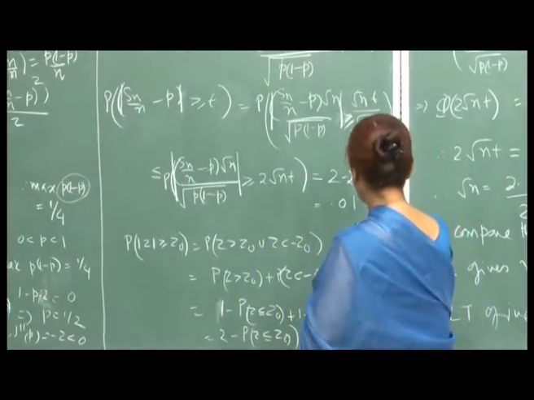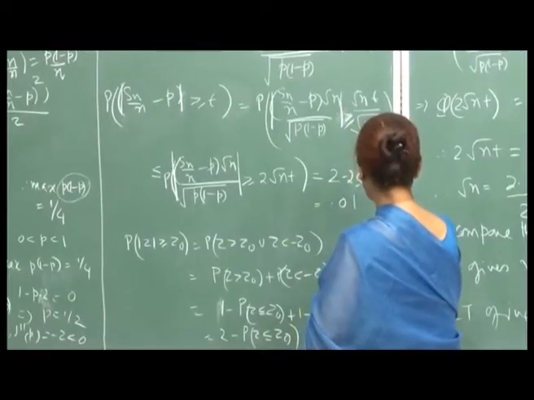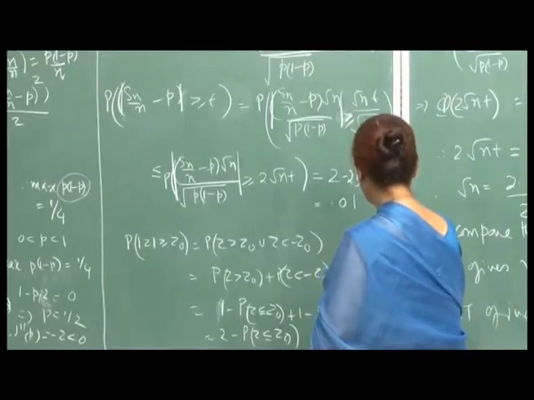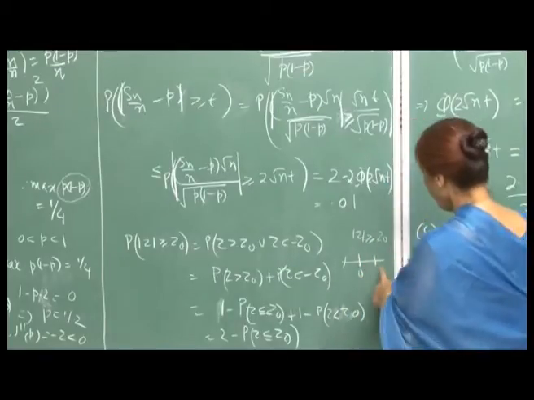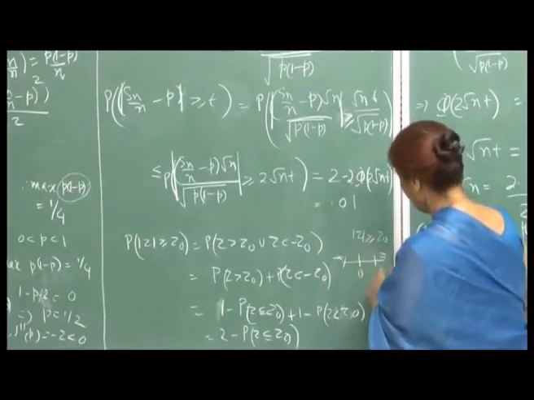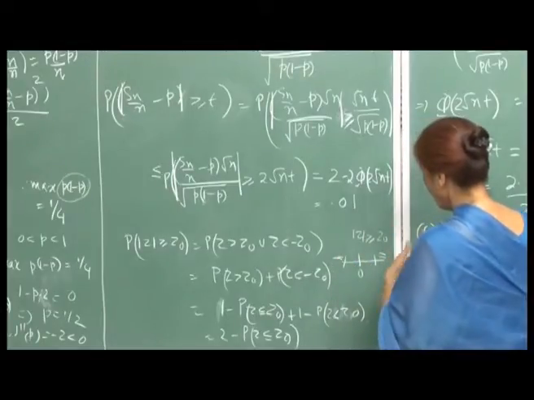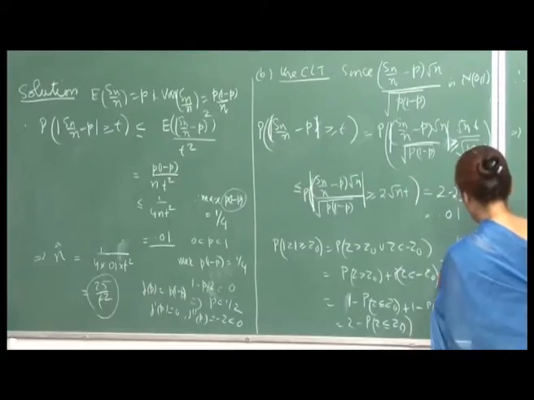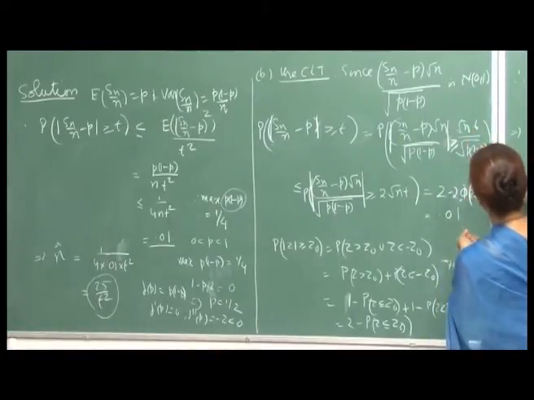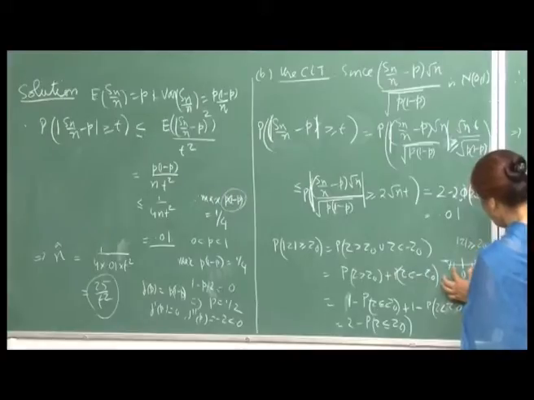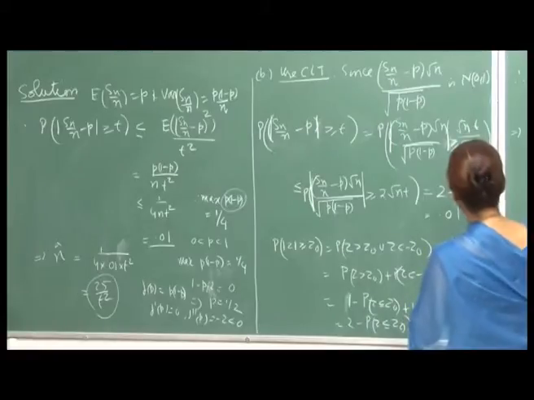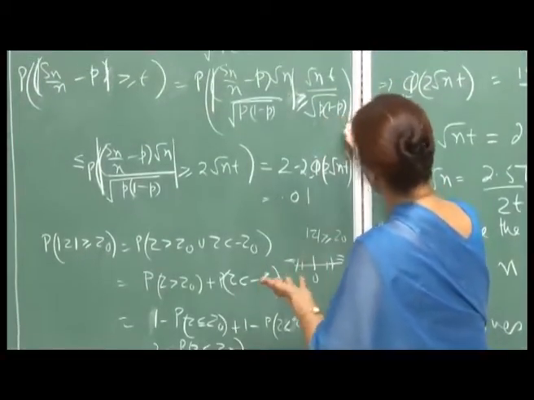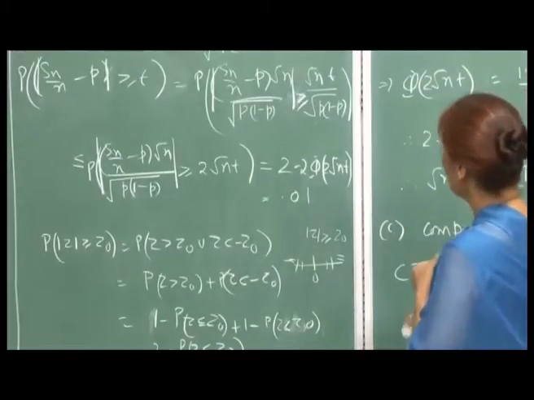That means, I am wanting the mod z to be greater than or equal to z naught, and if I am taking the smallest value here. So, that means, if this is your 0, then you are asking for this probability and this probability to be less than or equal to this. Now, if I am taking the minimum value here, that means I am putting the maximum value here, then obviously you will be taking larger area. So, therefore, the value of n which satisfies for maximum value here will satisfy for all values of p, right. Okay. So, this is the idea.